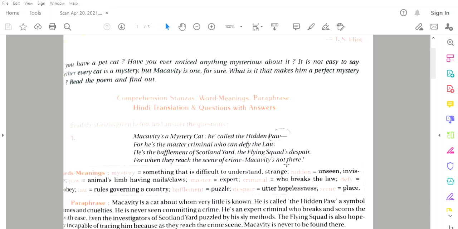So I hope the first stanza is clear to you. It is just an introduction to Macavity: he is also called the hidden paw, and he is the master criminal who can defy the law. He is the bafflement of Scotland Yard, which means Scotland Yard and the Flying Squad are very troubled by Macavity, because when they reach the scene of crime, Macavity is always not there. He has run away somewhere else.